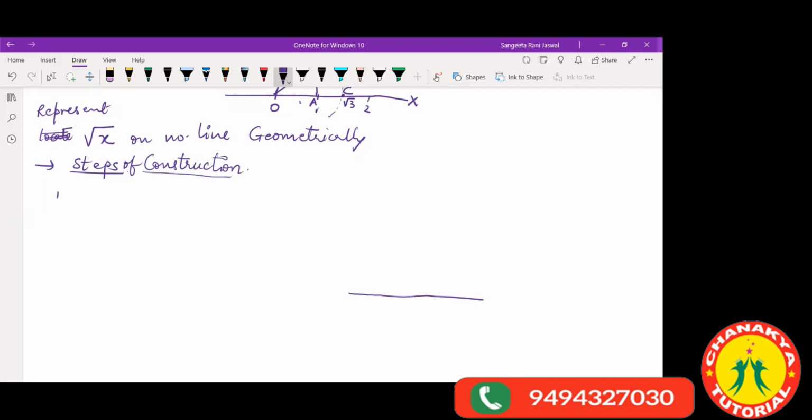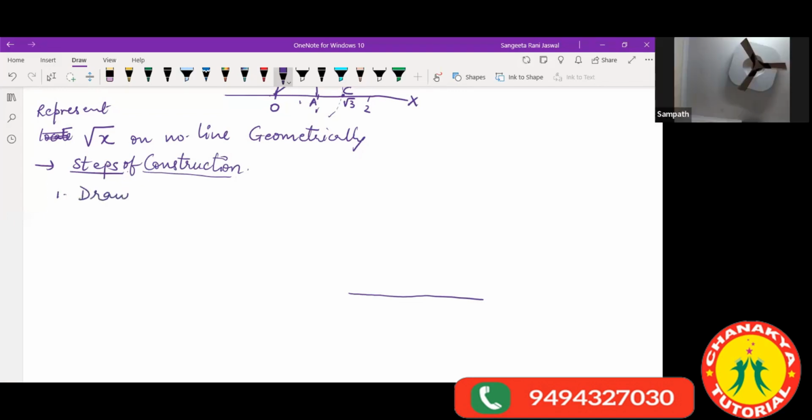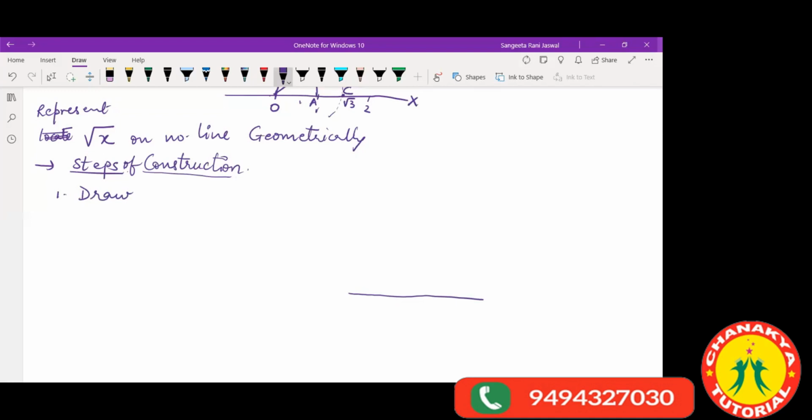The very first thing that you do is draw a line of length x, not root over x, length x. Suppose this x is given to you as some number, you have to make a line of that much length. Ma'am, so what is the value under the root in place of x? Yes, that much length.